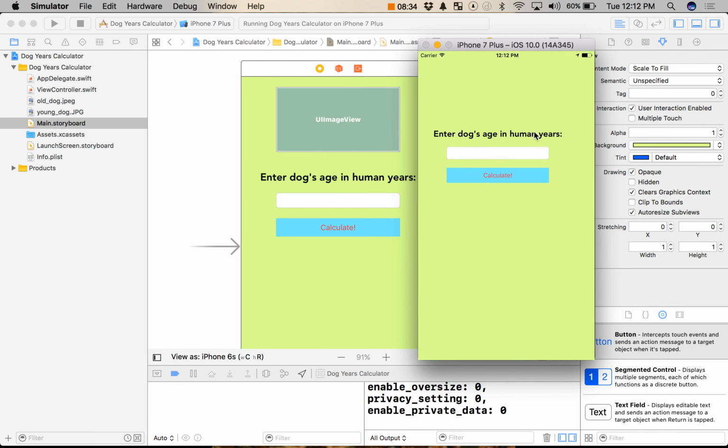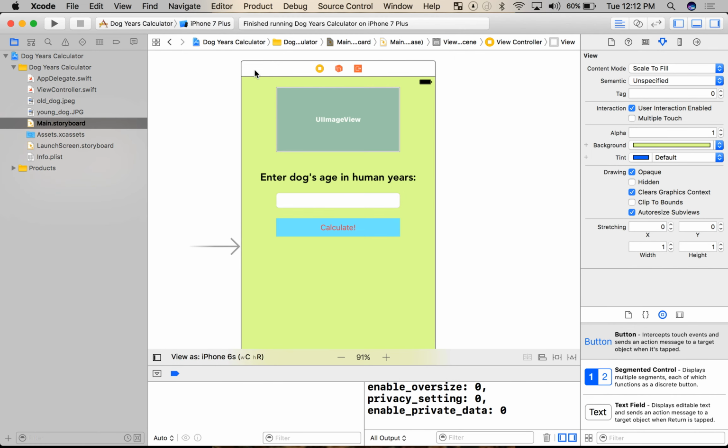And yeah, we can see it's kind of off and to the left here. We don't see the image view, but I expected that because we haven't told it to show an actual image yet, just to have the ability to show an image there. So I want those to be centered like I had it before, which means we need to pin them down. Okay, so I'm going to stop this.